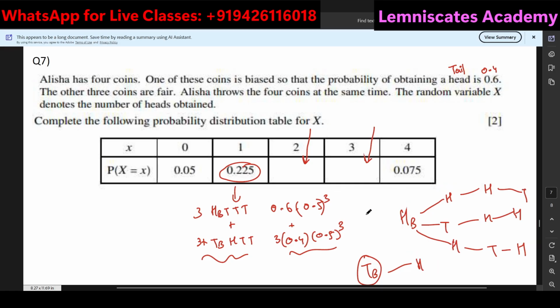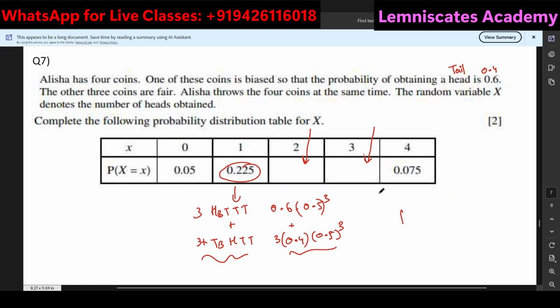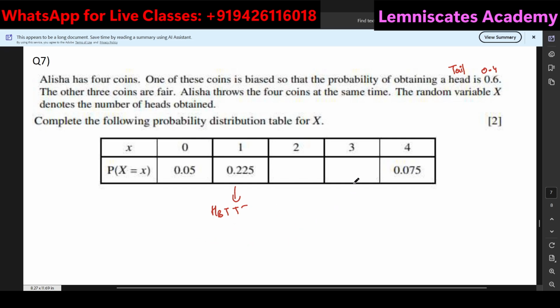So based on this concept, the way this will be calculated is three times the probability of this and one times the probability of this. Okay, so I hope I'm not confusing you guys. And let's try to do this over here once again so that you are understanding it.